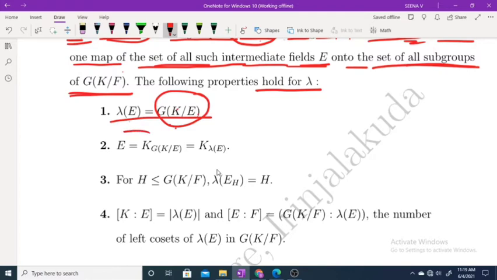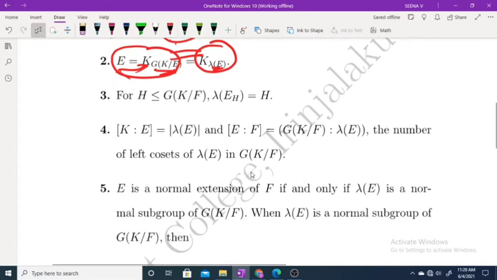Now the second property, E equals K G of K over E, which is equal to K lambda of E. We have lambda of E equal to G of K over E. So this part is easy, and now we have to prove this part. Next, for H a subgroup of G of K over F, lambda of E_H is equal to H.